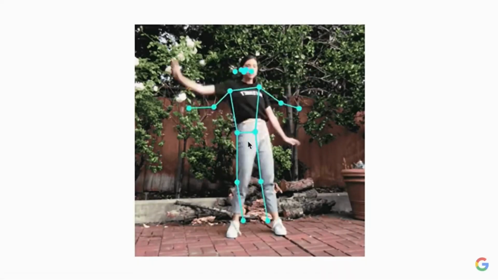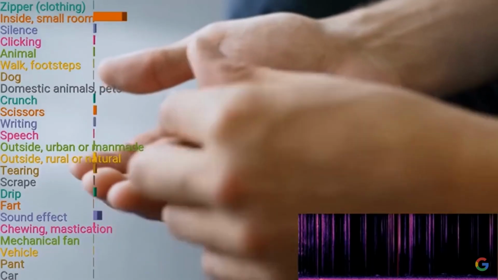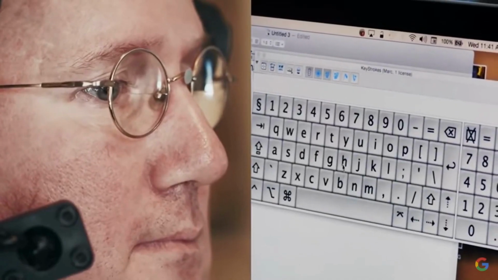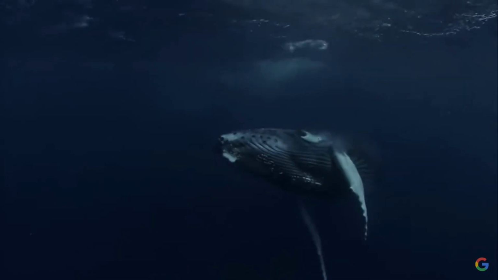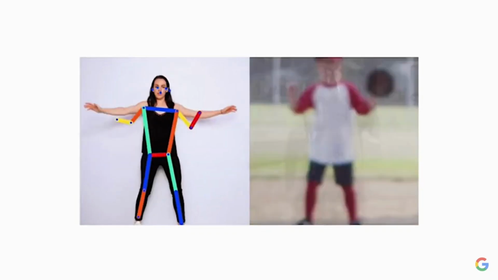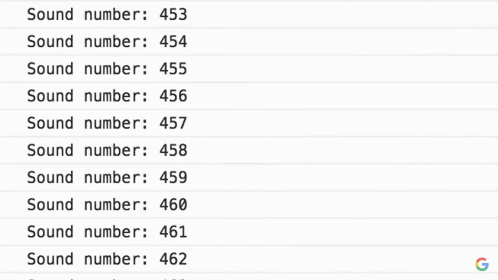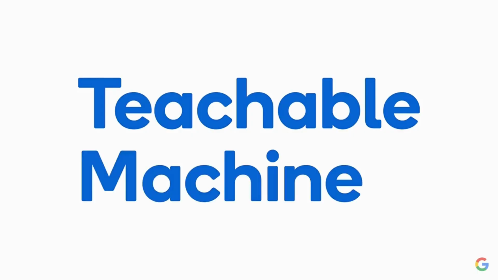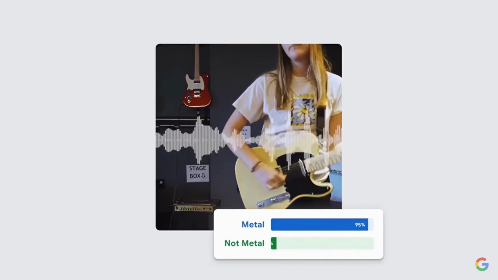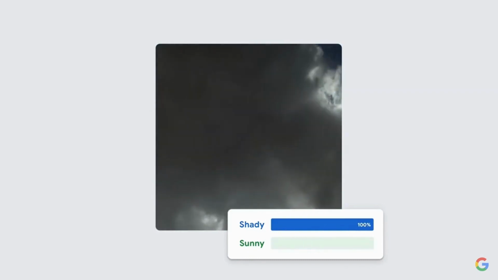People are training computers and creating machine learning models to explore all kinds of new ideas. New ways to interact. Yes. To understand the world. To play. And experiment. But machine learning is pretty intimidating to get into. So we've been wondering, what if it wasn't? With Teachable Machine, we set out to make it easier for anyone to create machine learning models without needing to write any machine learning code.